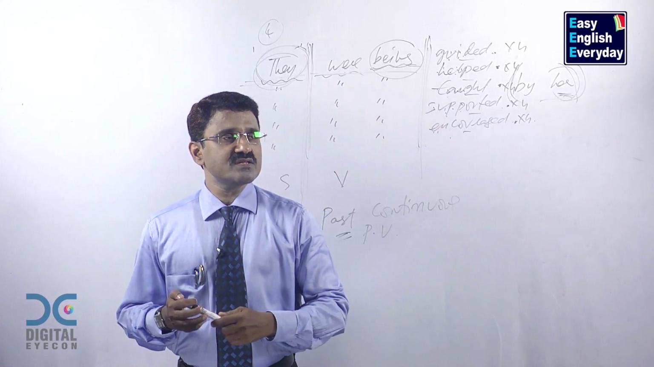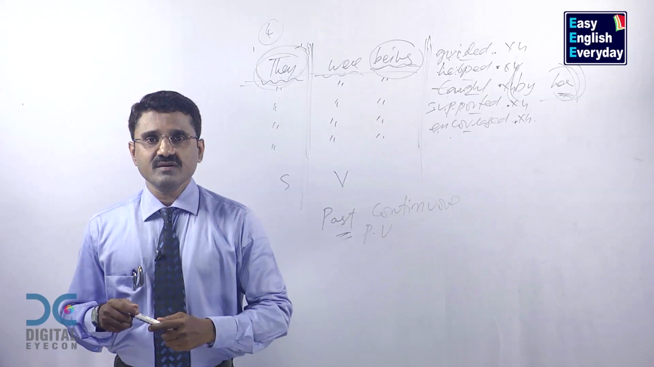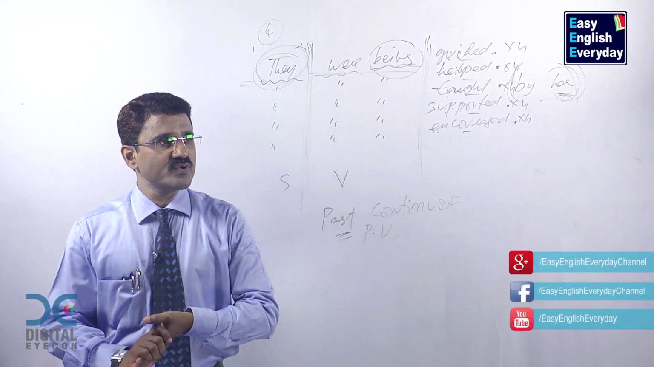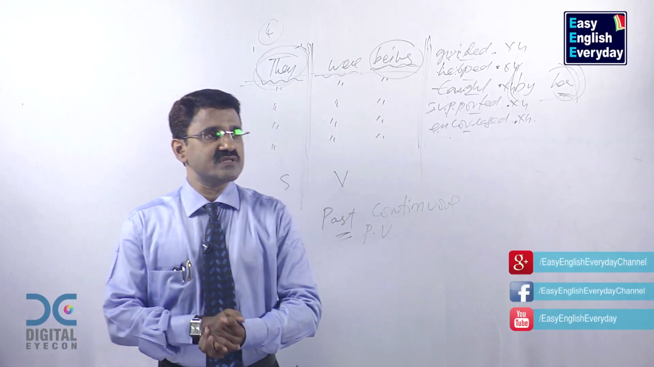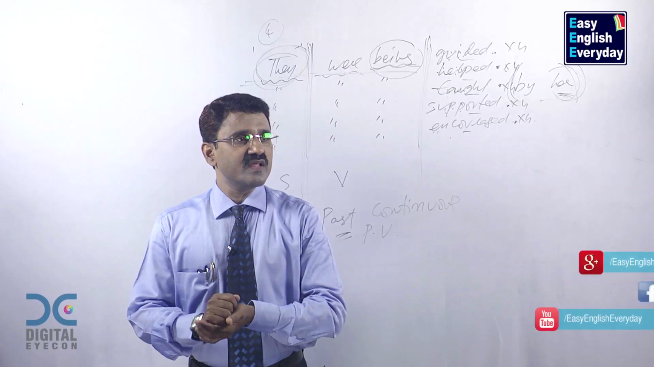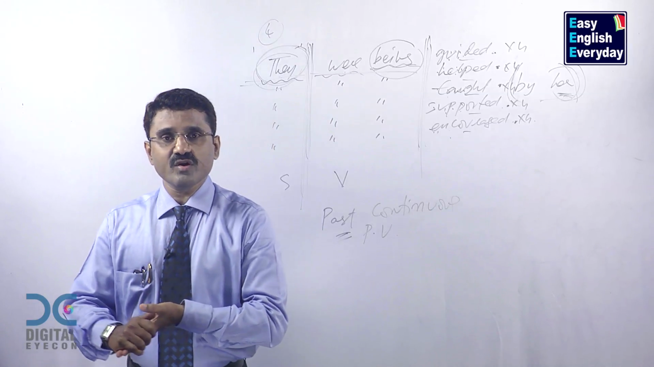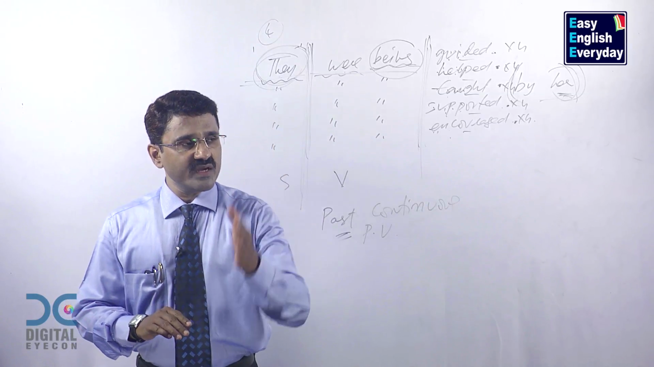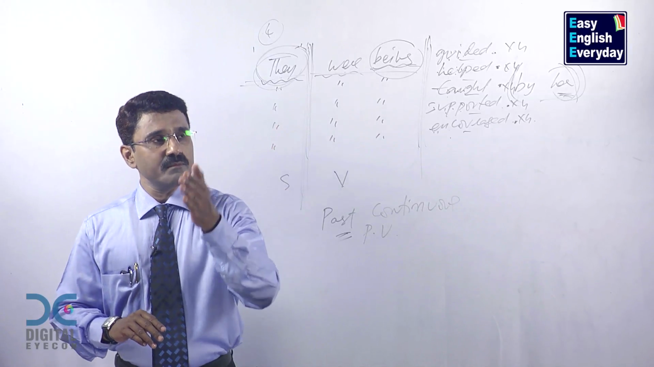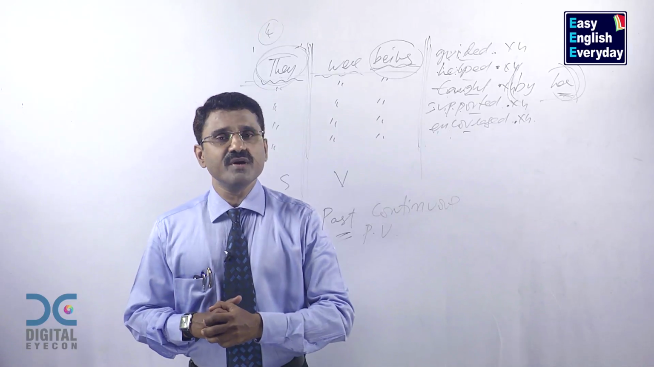They were being taught, they were not being taught. Were they being taught? Weren't they being taught? They were being supported, they were not being supported. Were they being supported? Weren't they being supported? They were being encouraged. They were not being encouraged. Were they being encouraged by her? Weren't they being encouraged by her?